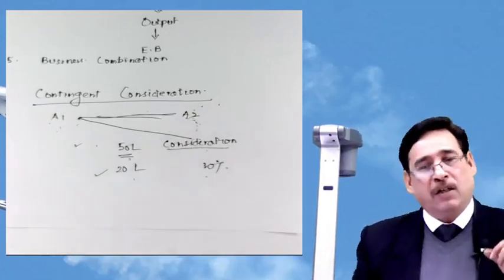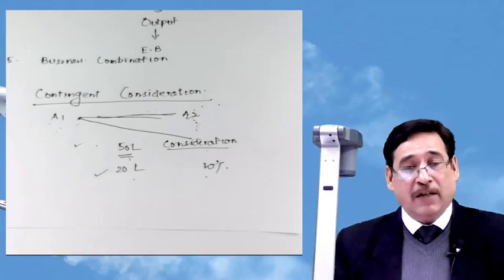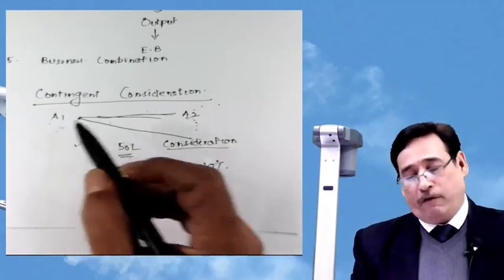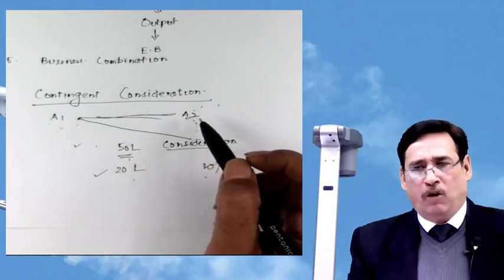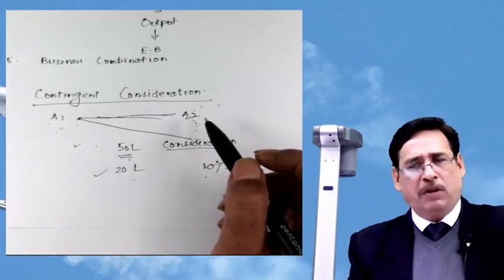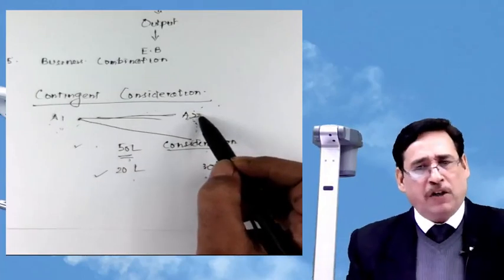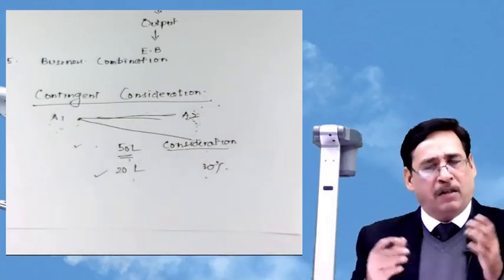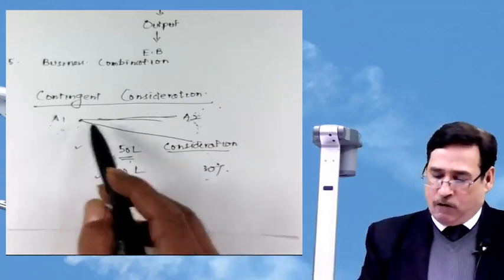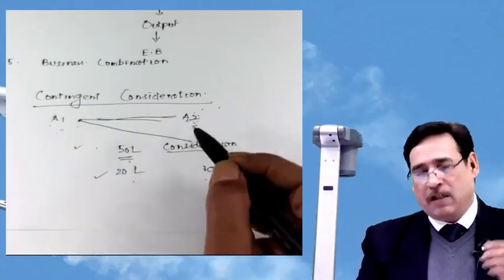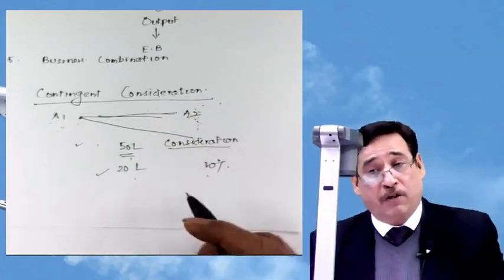Whenever I say your entity, many students get bamboozled. I have seen they start blinking their eyes. Remember one thing, whenever I say we acquired A2, that doesn't mean that the existence of A2 has closed down. Don't be under such a phobia, which I have seen many students are under. We are simply acquiring the control. This business is still functioning. Only thing is that it is functioning under our guidance, under our dictates, under our terms. When I say that we are acquiring this particular entity, many students think the existence of A2 is no more. No, that is not the case. So for God's sake, please don't be under that sort of confusion.